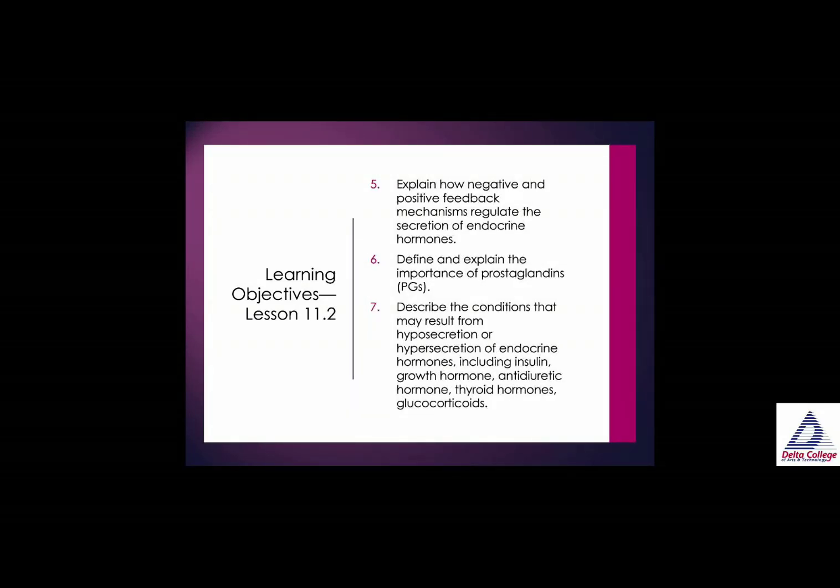Explain how negative and positive feedback mechanisms regulate the secretion of endocrine hormones. Define and explain the importance of prostaglandins. Describe the conditions that may result from hyposecretion or hypersecretion of endocrine hormones, including insulin, growth hormone, antidiuretic hormone, thyroid hormones, glucocorticoids.